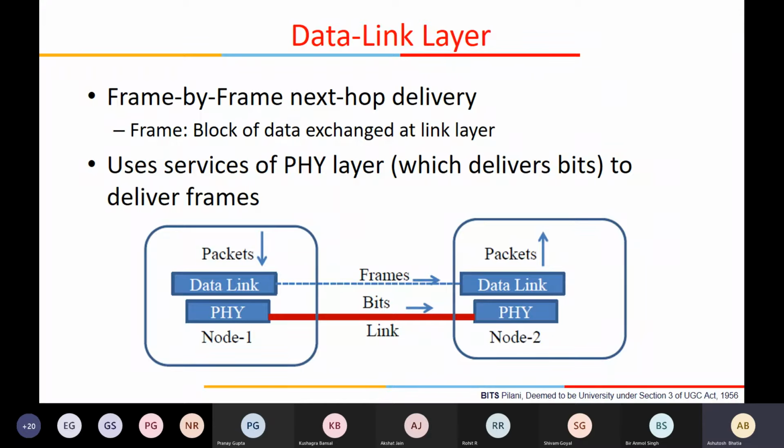For example, right now you might have connected your laptop through your mobile hotspot. The link between your laptop and your mobile is what we call a link. In this case, it's a wireless link.